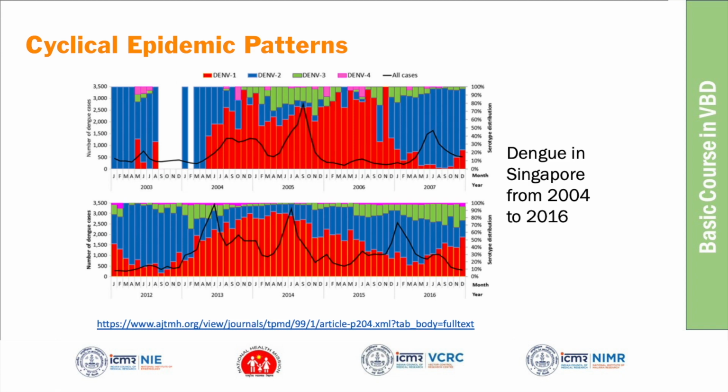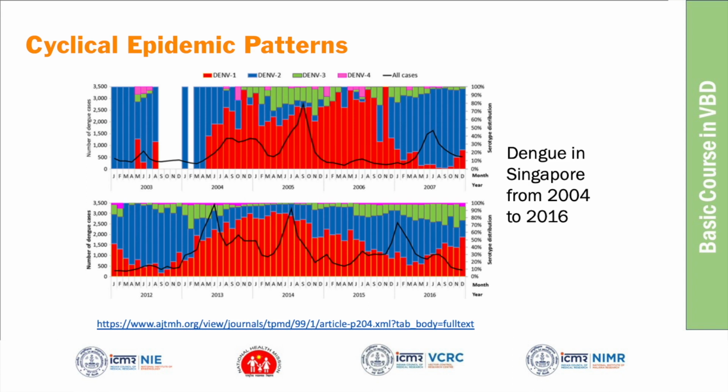So what is the cyclical pattern? The cyclical pattern has been recorded in Singapore. They observed two cycles in their country. One is from 2004 to 2006, and the other cycle is from 2013 to 2016.